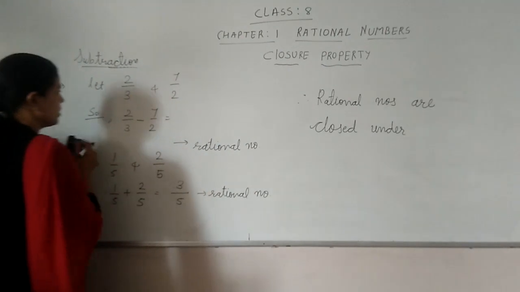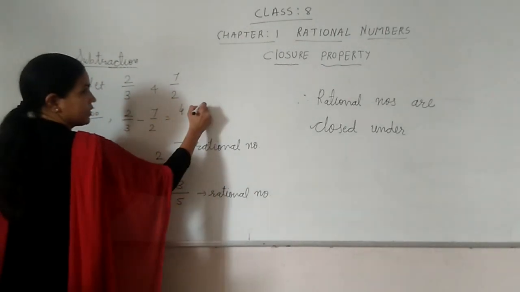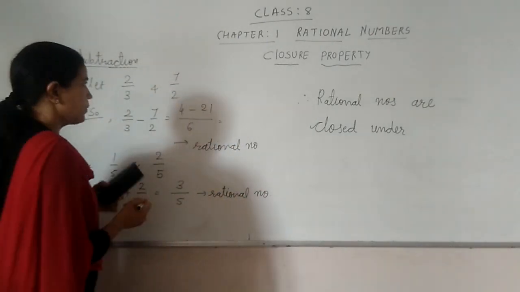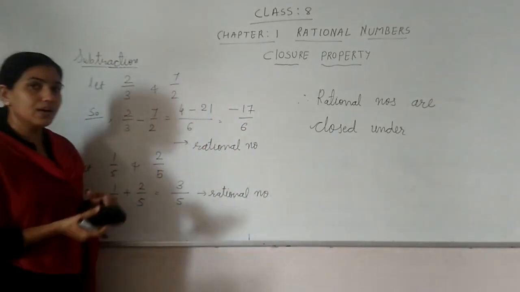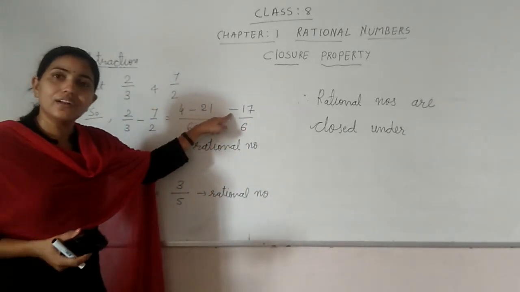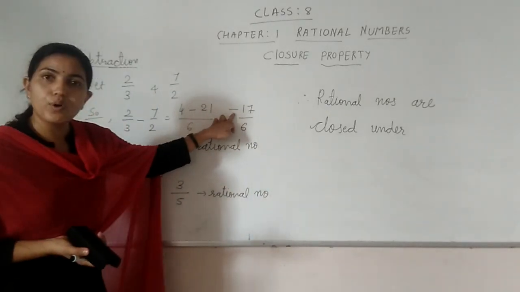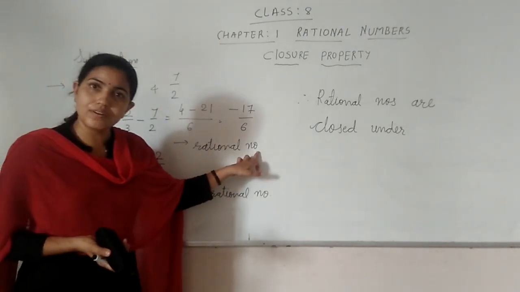So let me perform here. So it is 2 2s are 4 minus 21 upon 6. So what it will be? Minus 17 upon 6. Okay, as we are getting the negative, but no issue with that. Your number is in the form of P upon Q, and hence it is a rational number, right?